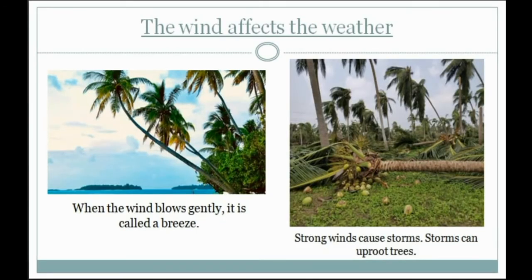Now let's see how the wind affects the weather. So when the wind blows gently, it is called a breeze. And when the strong wind blows, it is called a storm. The strong winds cause storms. And storms can uproot the trees, as you can see in the picture, and can blow off the roofs of houses. And the thunder, lightning, wind, and rain, these all can make up a storm.